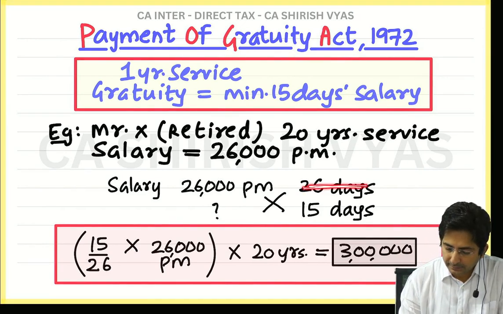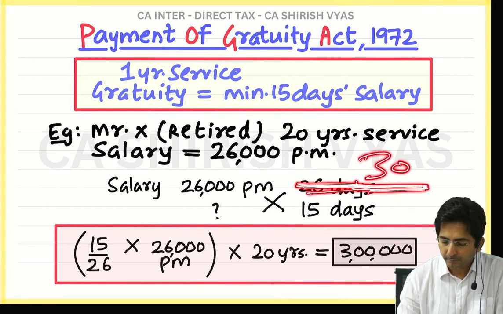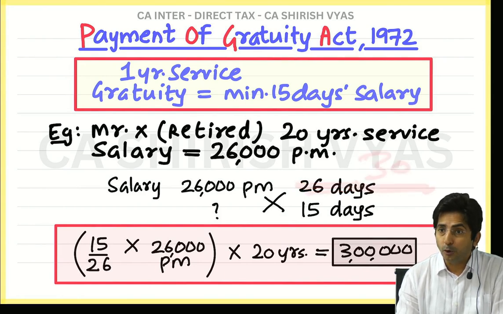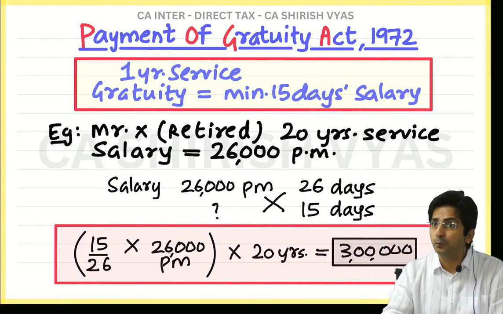If I keep this 26 days as 30 days, instead of 26, if you make it 30, what amount do you get? 2,60,000. Means the employee would have received only 2,60,000. Means his rights will reduce.